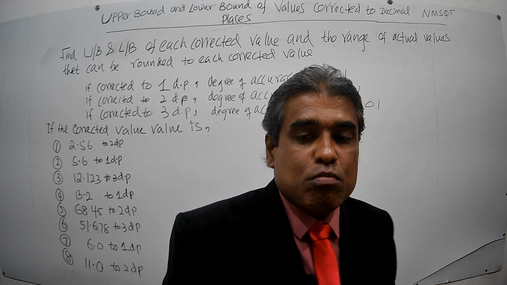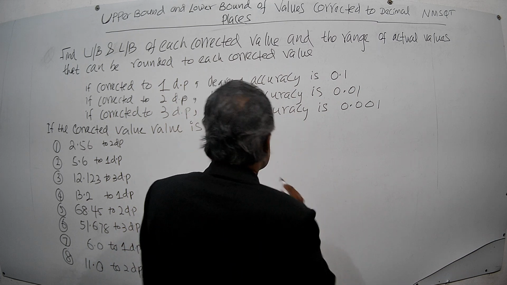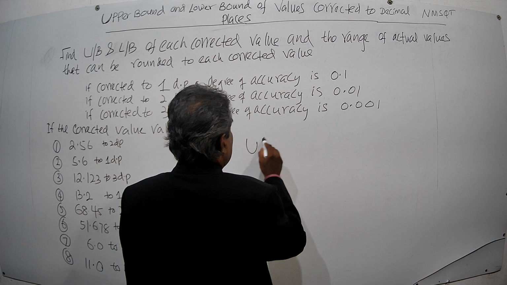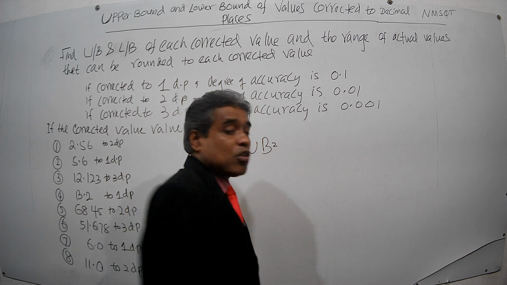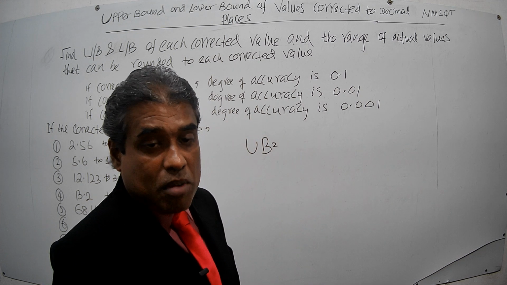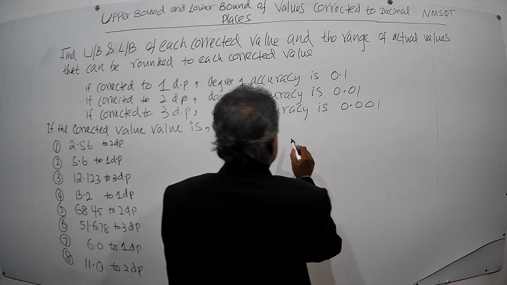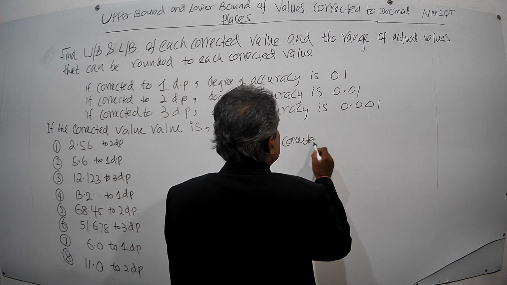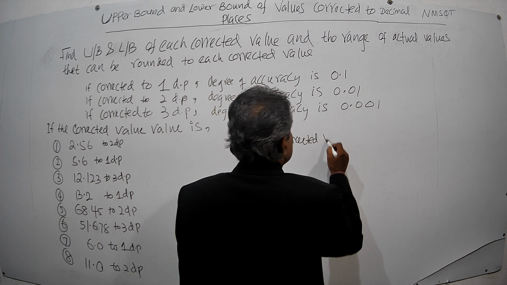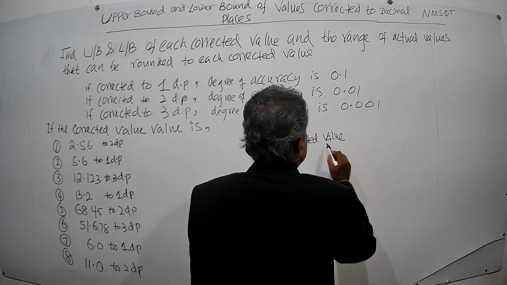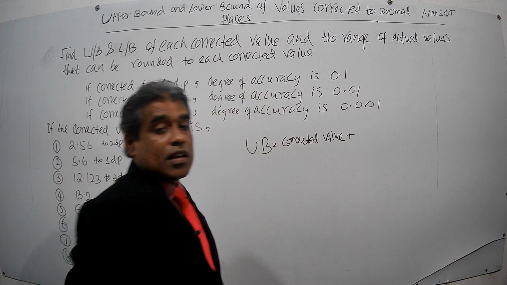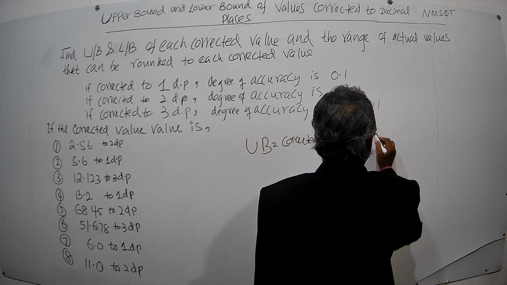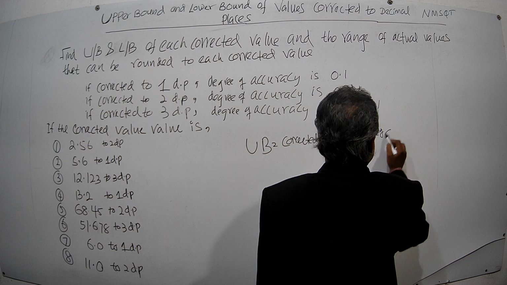The upper bound formula is: upper bound equals corrected value plus the degree of accuracy over 2.